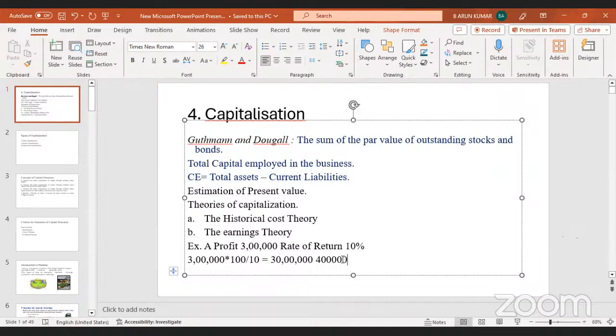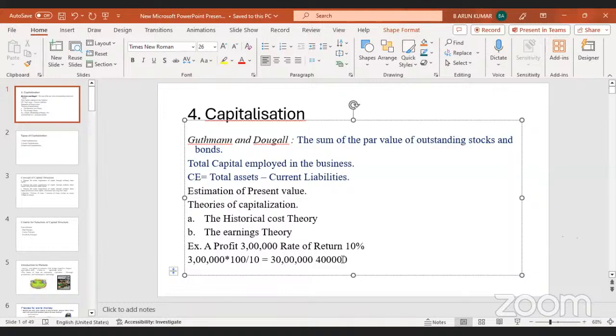Various factors can be cited. Because of overcapitalization, the earning capacity of the particular organization will be poor, and also it will decrease the dividend paying capacity. These are the main disadvantages regarding the overcapitalization.